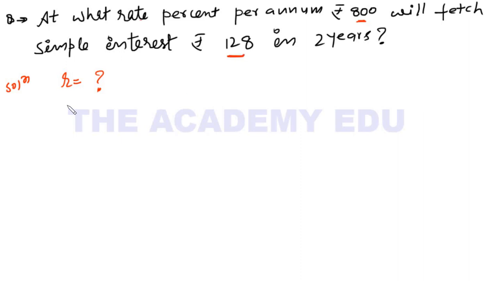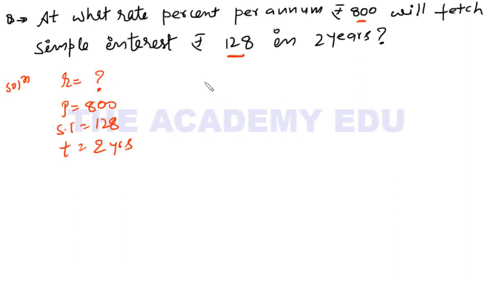It means our principal is 800 rupees, simple interest is 128, time is 2 years, right? So R is what it is asking, per annum. So question is asking rate.